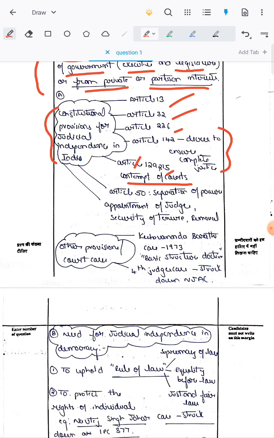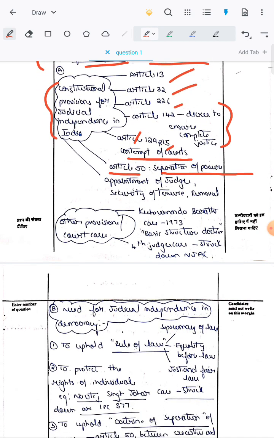And also we can write Article 50, which deals with the separation of powers between the executive and the judiciary, and the provisions for the appointment of the judges, the security of tenure of the judges, and the procedure for the removal of the judges. All these provisions provide the constitutional basis for judicial independence in India.